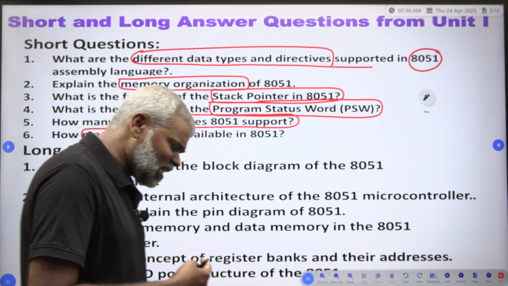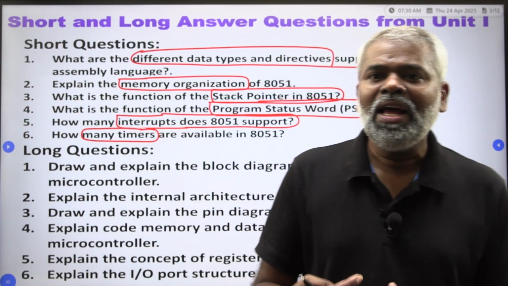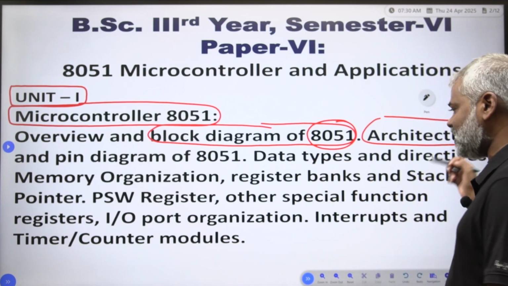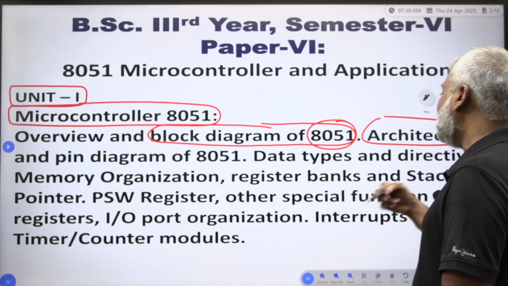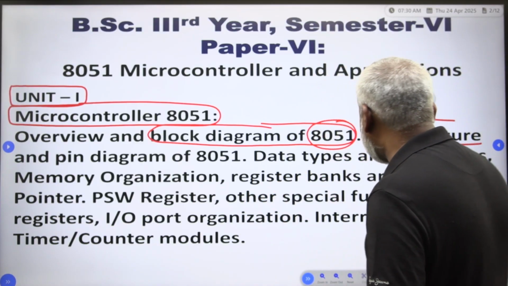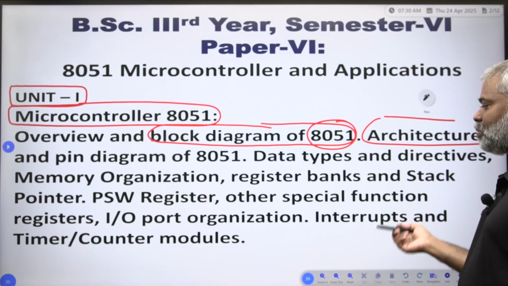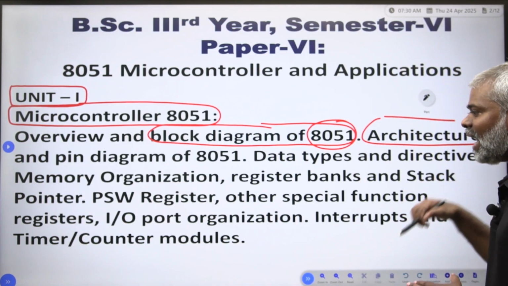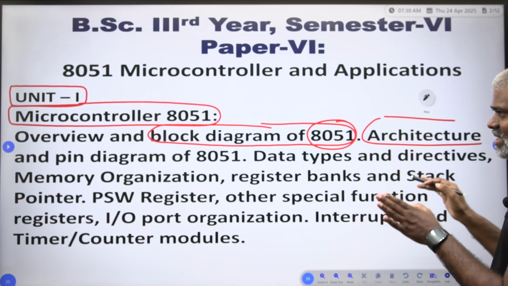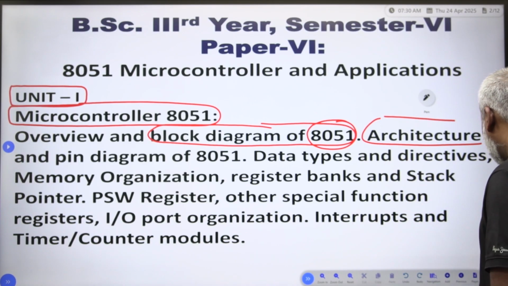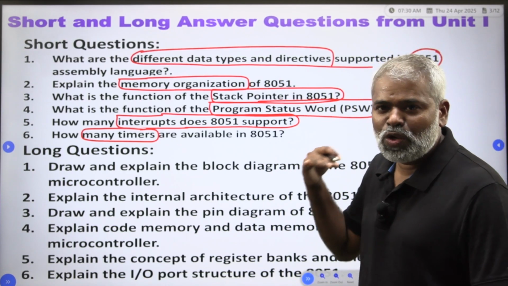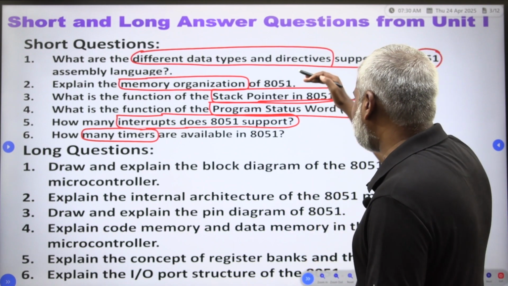So, I gave these 6 short questions because in Part C, the topics are data types and directives, memory organization, register bank and stack pointer, PSW register, other special function registers, input output port organization, and interrupts and timer and counter modules. Based on this we need to take that one. These are the short questions you may get in your competitive examination.